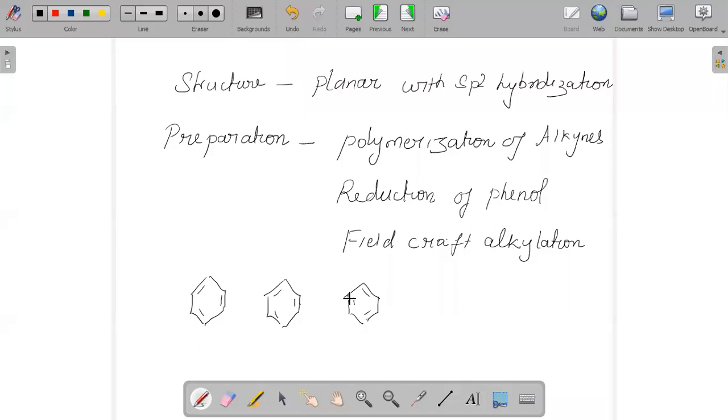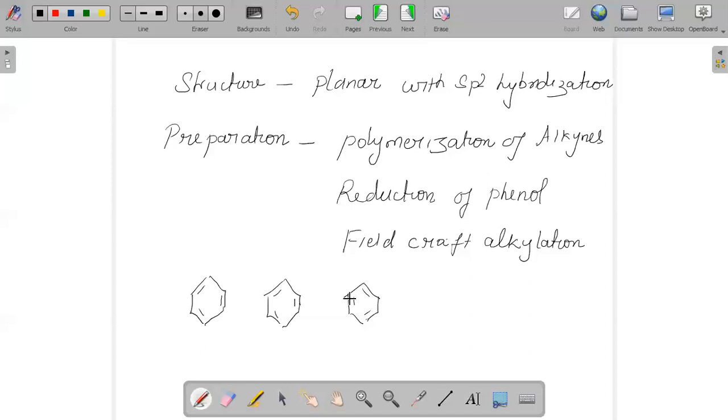Benzene and its homologues, up to 8 carbons, are basically colorless liquids, while higher ones are solids with a characteristic smell. Each one will have its own specific smell. They are basically insoluble in water, but soluble in organic solvents. We should remember that they are toxic and carcinogenic in nature.